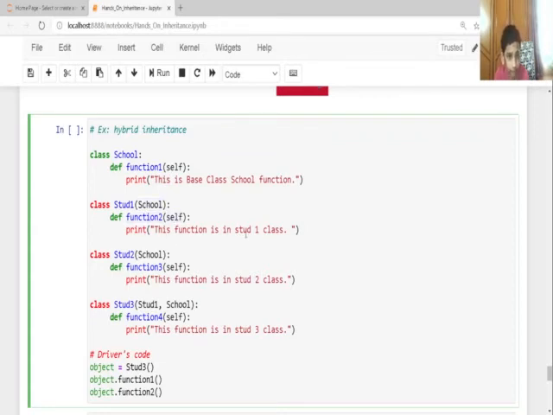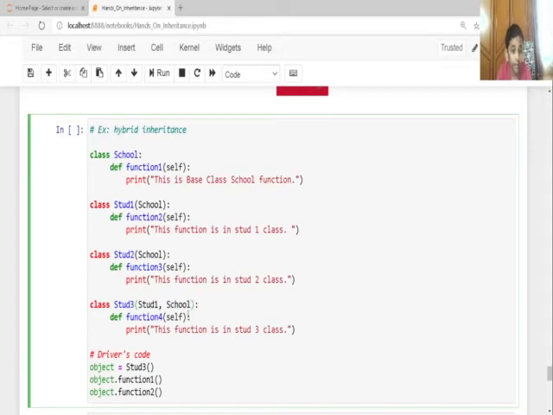This function is in student1 class. And class student2 is inherited from school only. This function3 with self prints: this function is in student2 class. So here this is hierarchical inheritance. But here class student3 is inheriting from student1 and school.